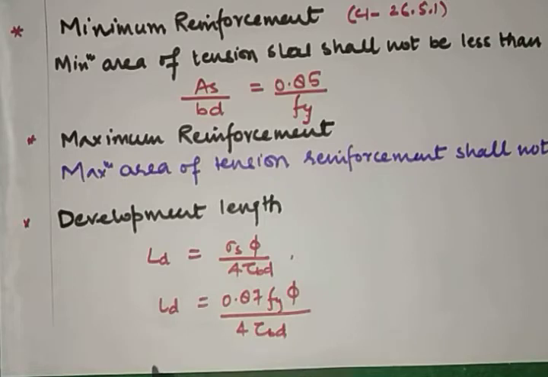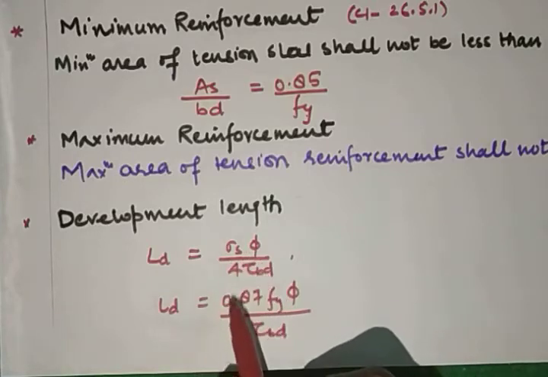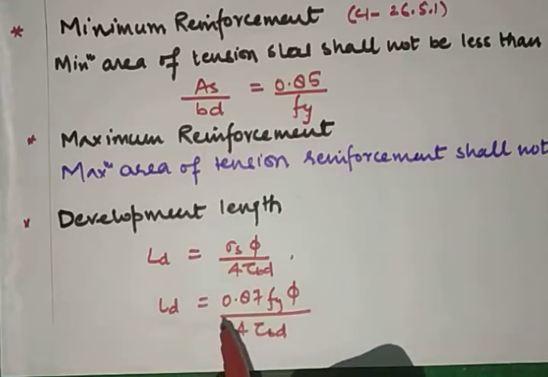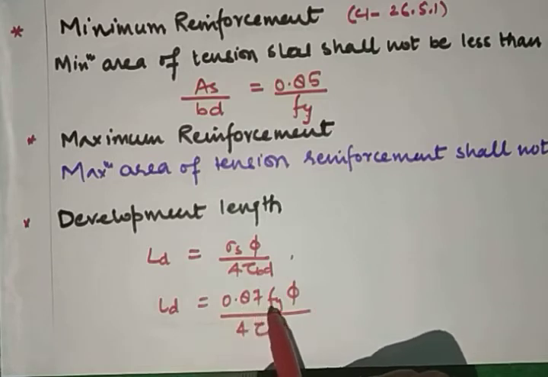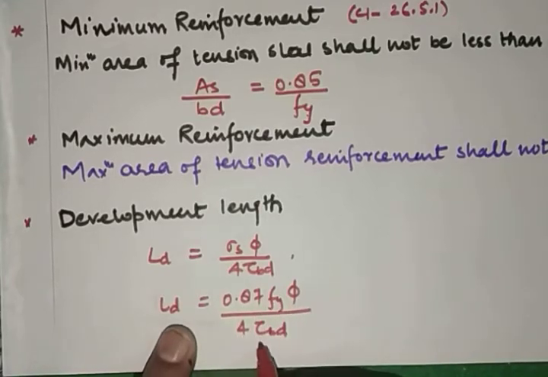So as per IS 456-2000 the development length Ld is equal to sigma s phi upon 4 tau bd, and we can further write this as Ld, development length, is equal to 0.87 fy phi upon 4 tau bd, where tau bd is the design bond stress.